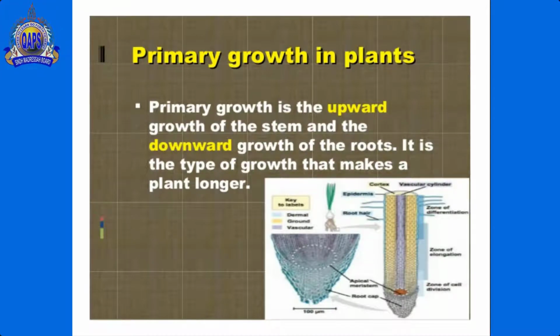Now the main topic is primary growth in plants. What is primary growth? Primary growth is the upward growth of the stem and the downward growth of the roots. It is the type of growth that makes the plant longer.